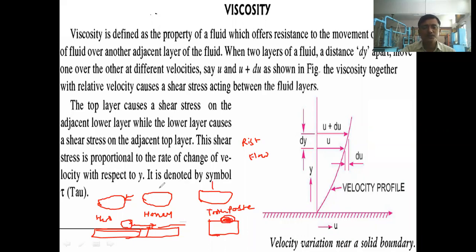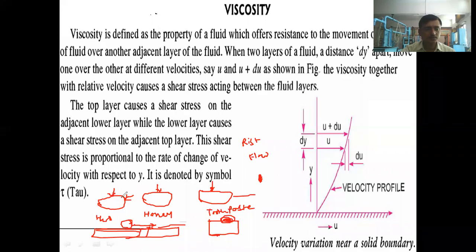Out of these three fluids, which has more viscosity? Toothpaste. And which fluid will have less viscosity?